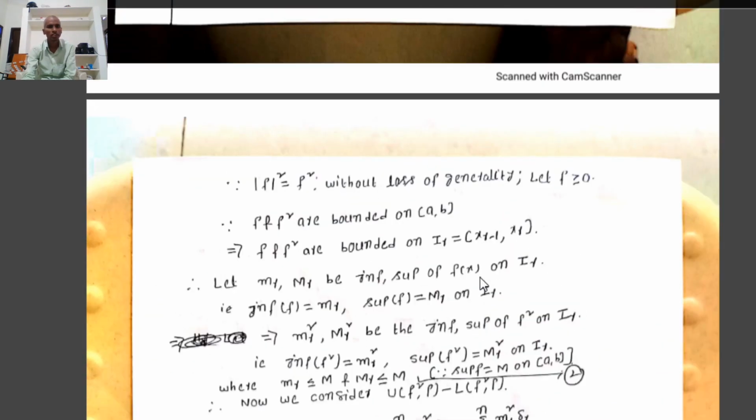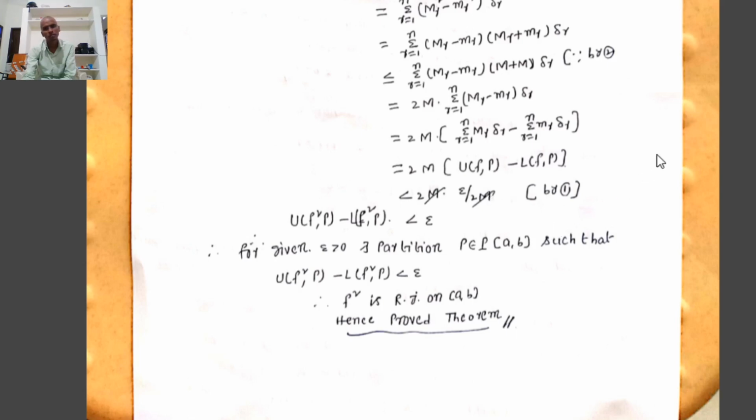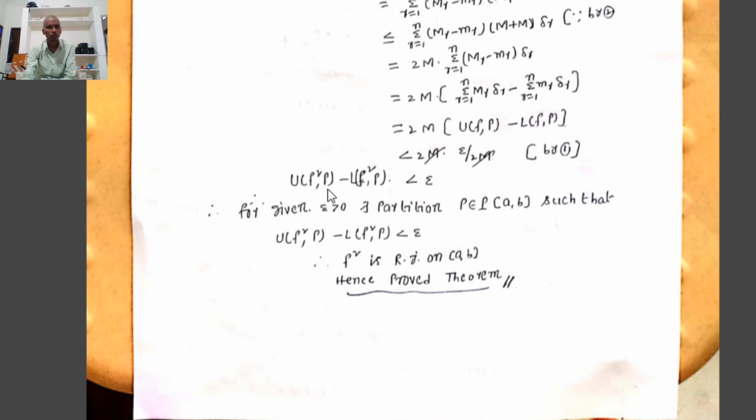Since f is Riemann integrable on the closed interval [a, b], therefore from (1), for given epsilon greater than 0, there exists a partition P on the closed interval [a, b] such that U(f,P) minus L(f,P) is less than epsilon by 2M, or epsilon by 2M plus 1. Therefore, by (1), we substitute: epsilon by 2M plus 1 is less than epsilon by 2M automatically. Therefore, less than 2M times epsilon by 2M. Therefore, 2M gets cancelled, and it is less than epsilon. Therefore, U(f²,P) minus L(f²,P) is less than epsilon.